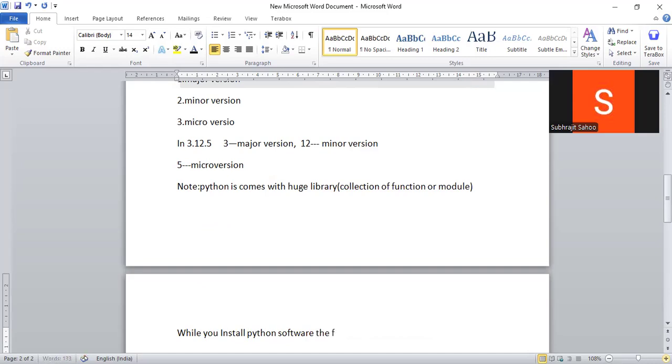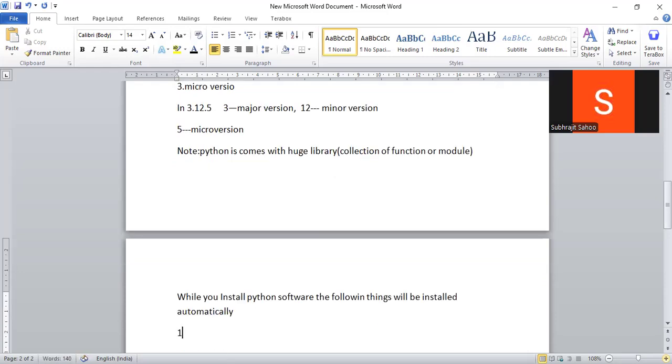The following things will be installed automatically. What are those? Number one, if I install Python, automatically one editor will be installed, where I will write the Python program. It is called IDLE, Integrated Development Learning Environment.